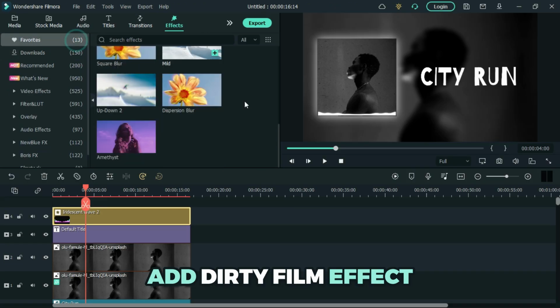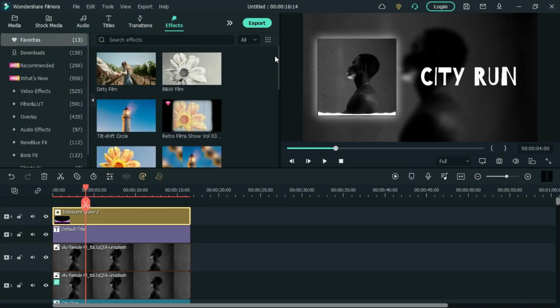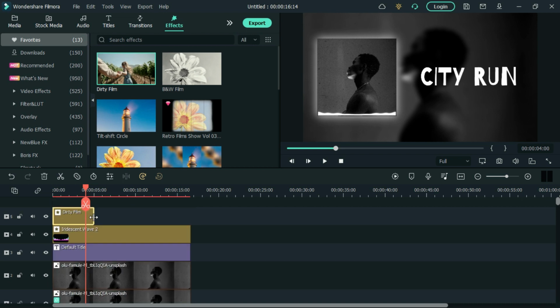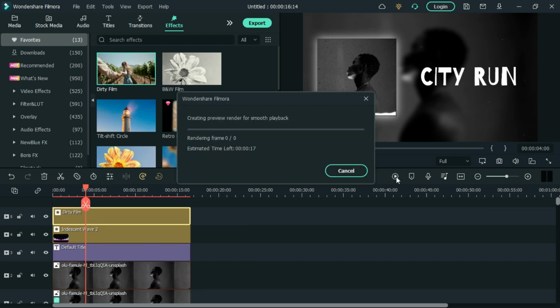Add dirty film effect. Now click the render icon.